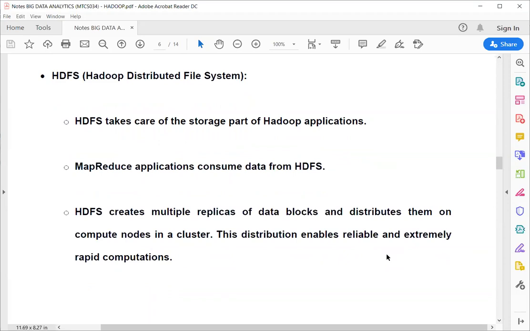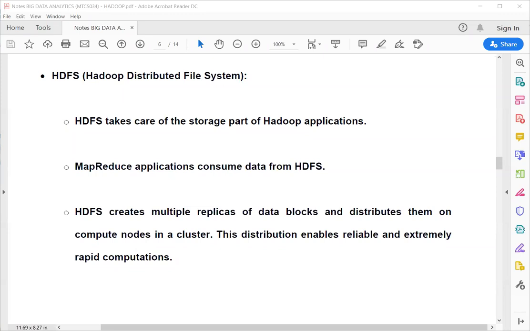And one thing more: if you want to process information on your normal system, that is not going to work. Suppose I have stored a large amount of information on our Windows system. Windows is basically using the NTFS format. Your Hadoop MapReduce application is not going to work on the NTFS format, so you need to convert your storage system to HDFS.